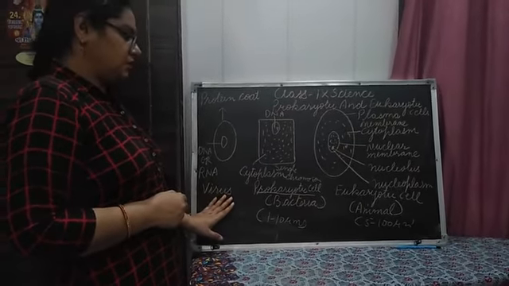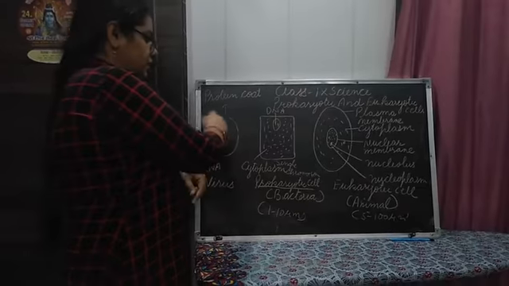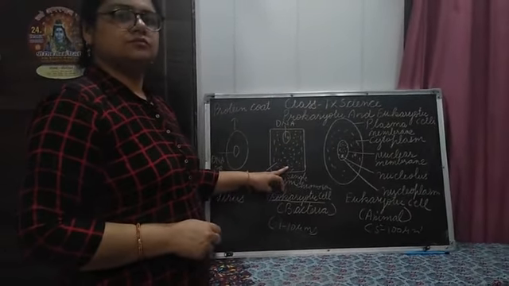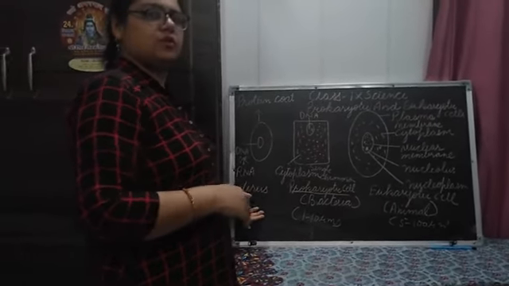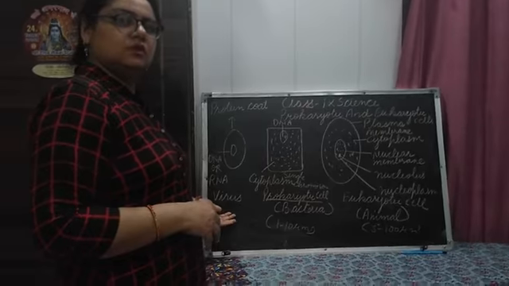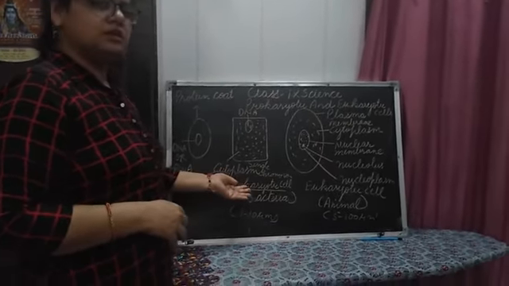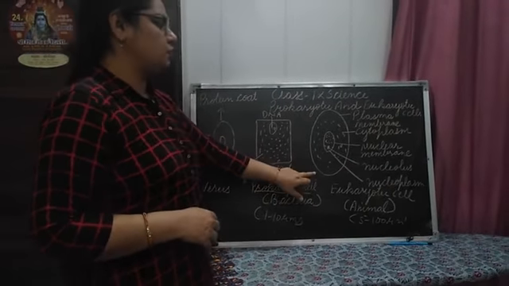Now, what is the difference between the non-cellular organism and the prokaryotic cell? The virus lacks a cell membrane, but the prokaryotic cell has a membrane and three basic structures. It is a living cell. The virus, outside the body of the cell, is non-living, a link between living and non-living, but the prokaryotic cell is living. Now the second cellular organism is the eukaryotic cell.